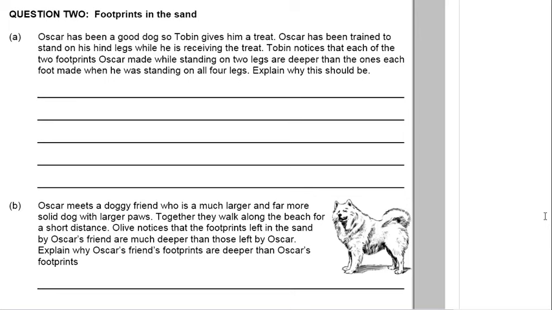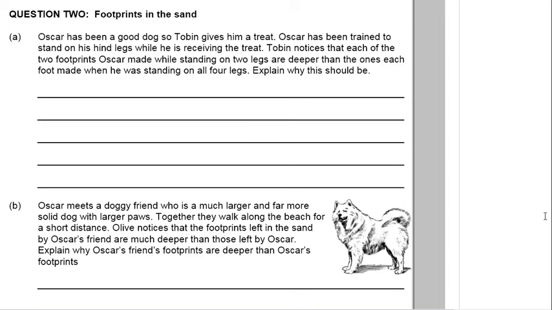Oscar's been a good dog, so Tobin gives him the treat. Good dog, Oscar! Oscar's been trained to stand on his hind legs while he is receiving the treat. Tobin notices that each of the two footprints Oscar made while standing on two legs is deeper than each foot made when he was standing on all four legs. Explain why this should be.